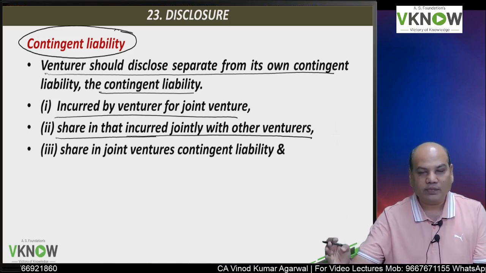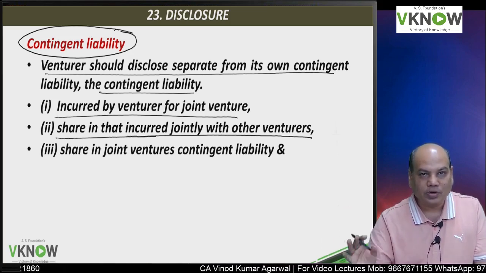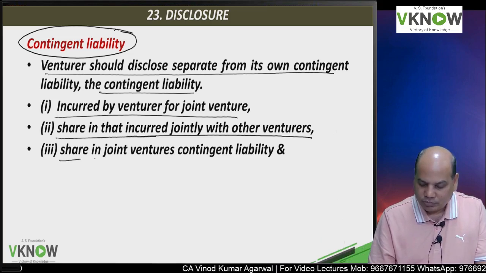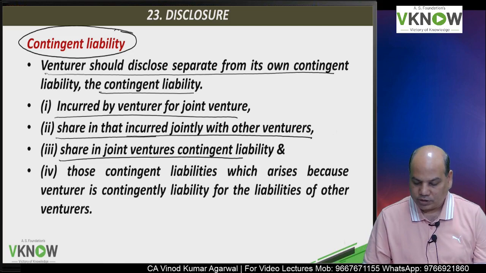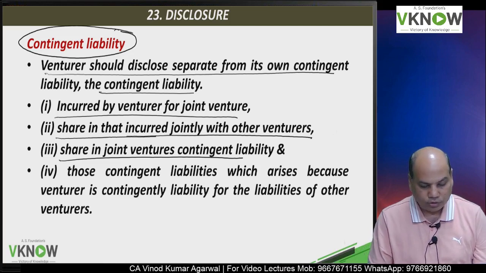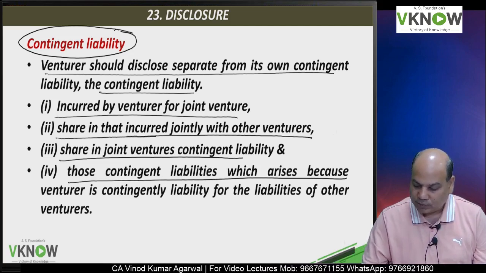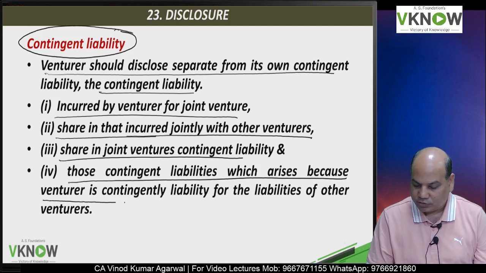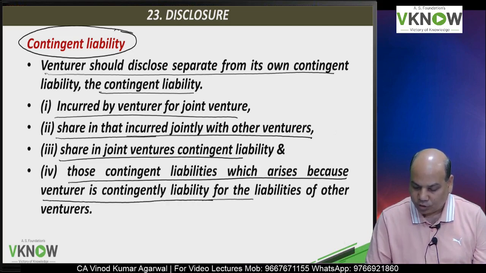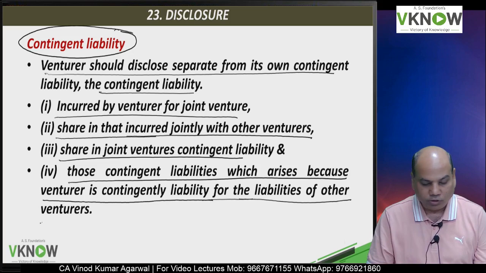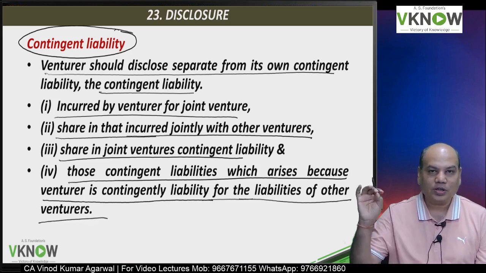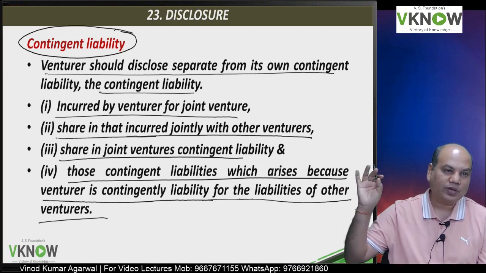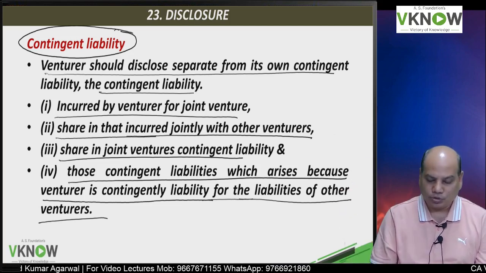If the joint venture entity also has a contingent liability, then your share in the contingent liability of the joint venture. And fourth, those contingent liabilities which arise because the venturer is contingently liable for the liabilities of other venturers. So if you are liable for the liabilities of other co-venturers also, give disclosure of that.